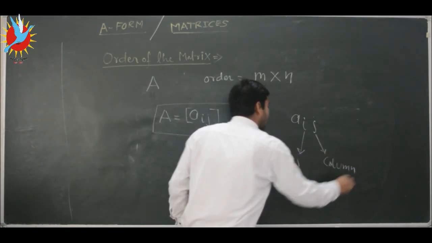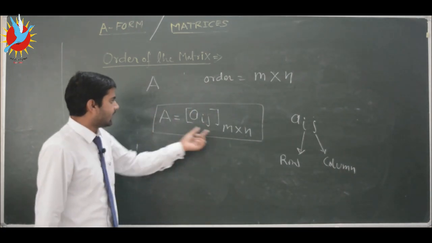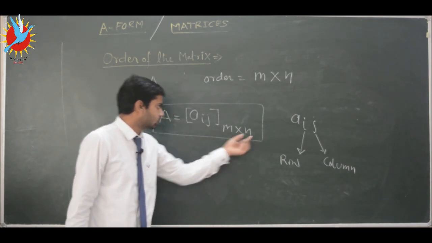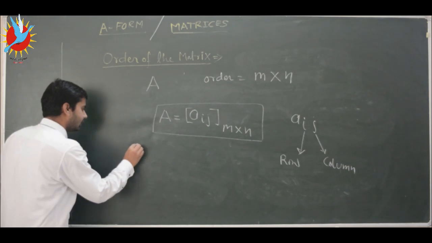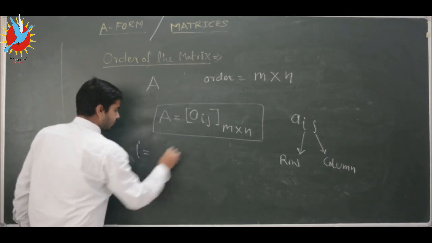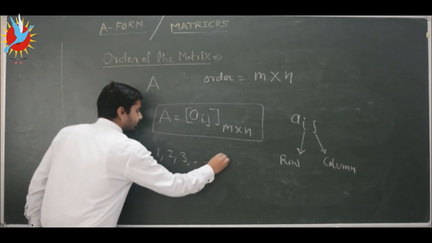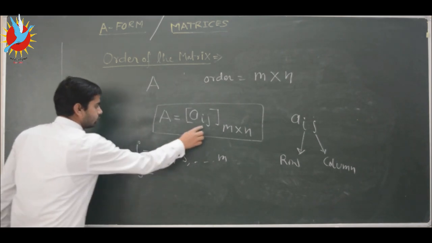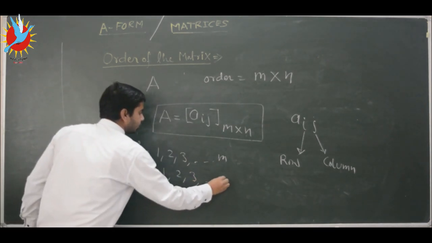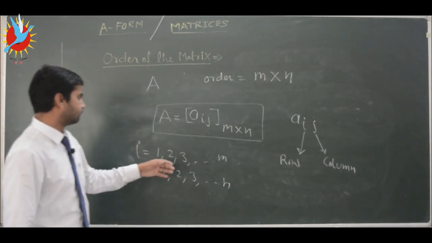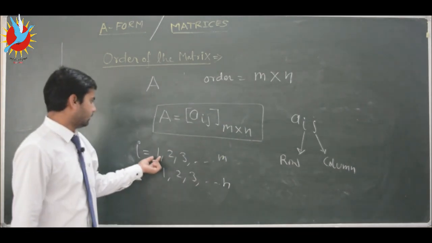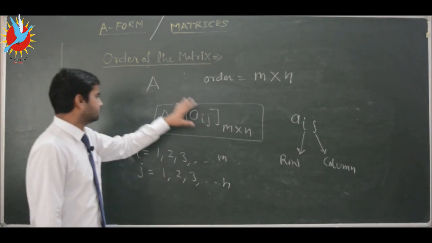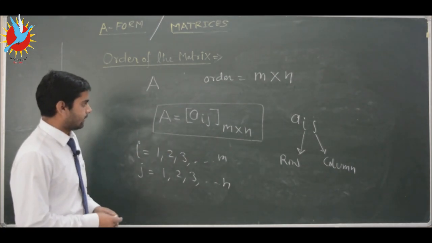So how many rows are possible in this matrix? m number of rows are possible. How many columns are possible here? n number of columns are possible. So the value of i will be 1, 2, 3 up to m, and the value of j will change from j equal to 1, 2, 3 up to n. We put the values of i from 1 to m and j from 1 to n, and then the matrix we form is called matrix A.